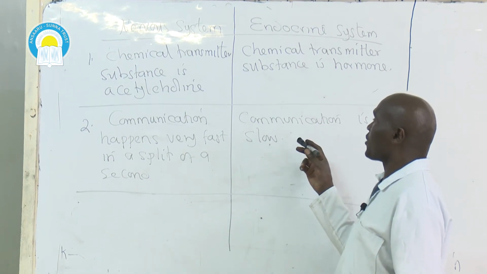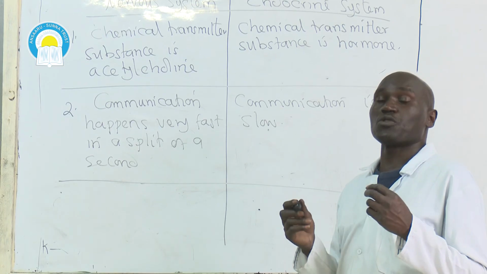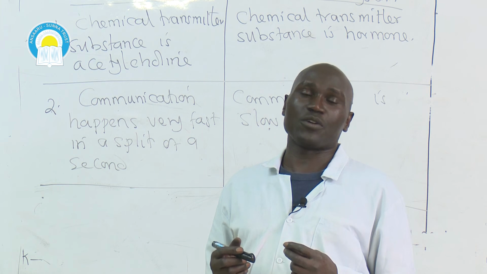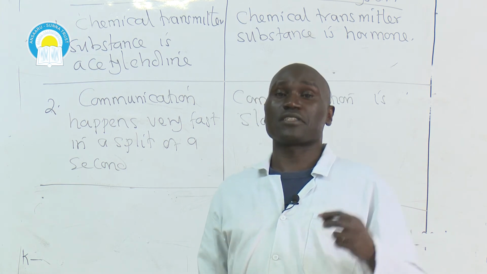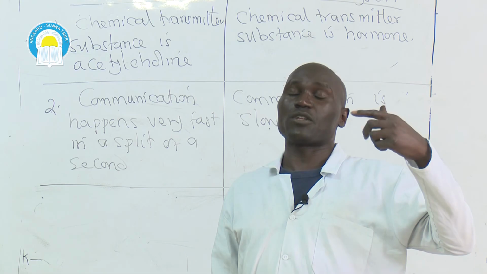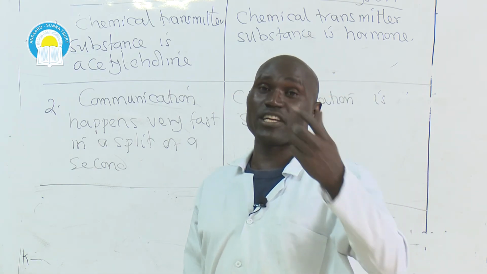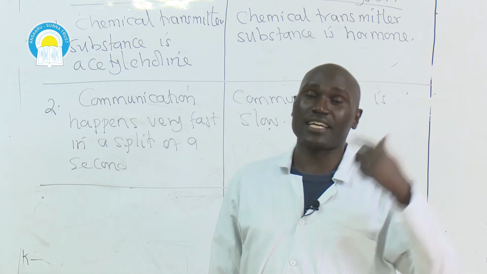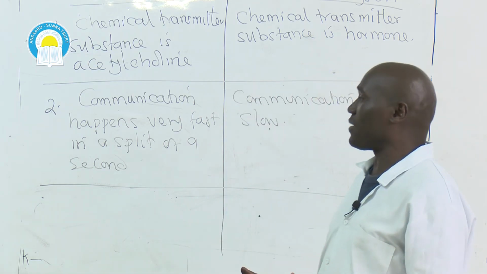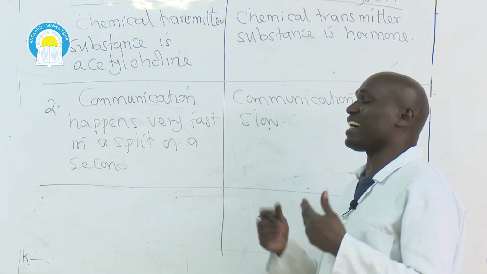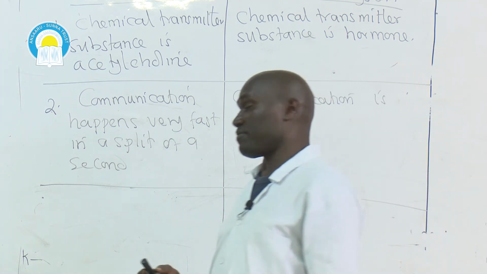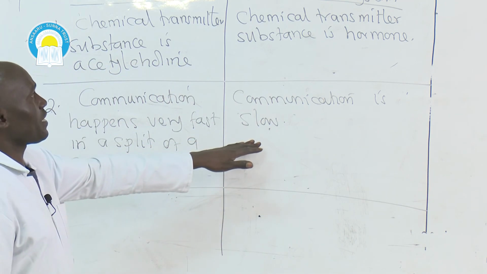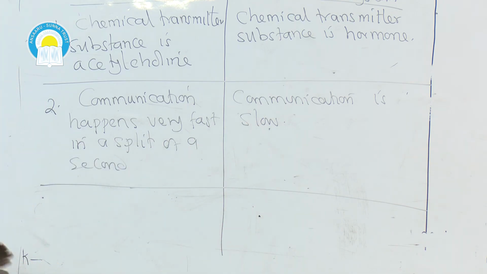But when it comes to the endocrine system, for a particular change to take place, for example, secretion of thyroxine hormone, it will take a lot of time because it is the thyroid gland that has to secrete thyroxine hormone under the influence of the pituitary gland. That means it takes some time, and then the final effect will be observed after several minutes or seconds. So the nervous system is the quickest means of communication. The hormonal or endocrine system is a slow means of communication.